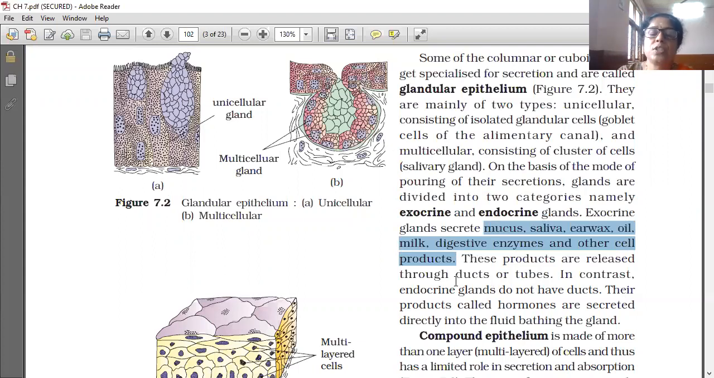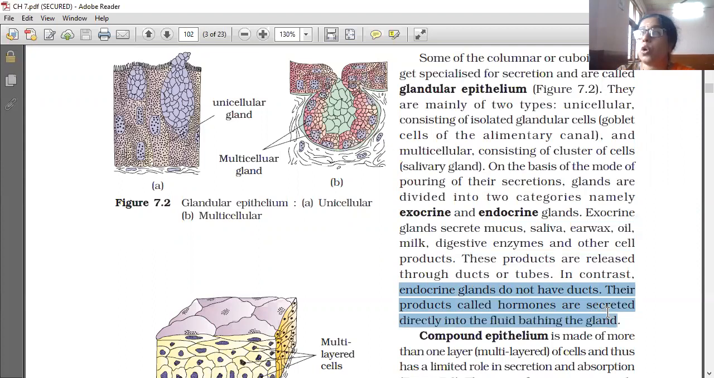Endocrine glands do not have ducts. Their products, called hormones, are secreted directly into the blood, or the fluid bathing the gland, so the gland also gets bathed in that fluid because the products are secreted directly into the surrounding medium.